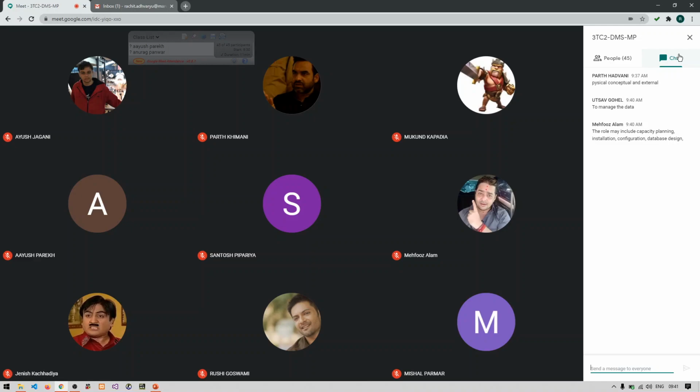So now assume that you have been given one task: you need to prepare one database for a particular application or a system, right? And you are not allowed to discuss with anyone else for creating the database for that particular system. Then do you think the database you create would be efficient enough?